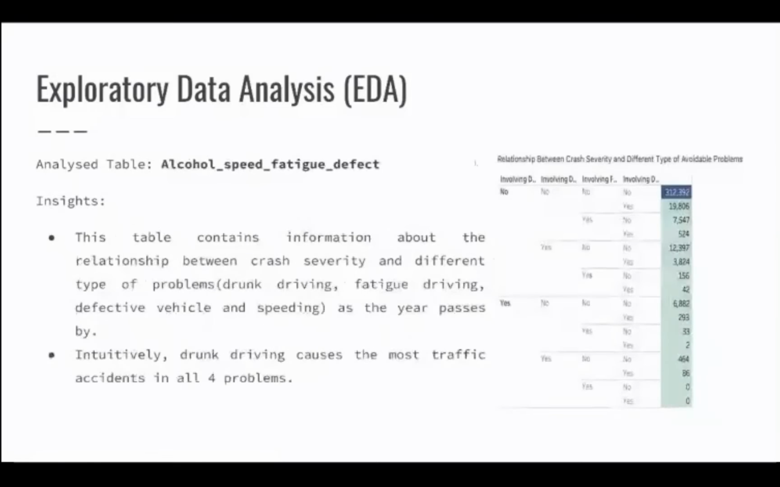Next page, please. The third table is about alcohol, speed, fatigue, and defects. This table contains information about the relationship between crash severity and different types of problems, such as drunk driving, fatigue driving, defective vehicles, and speeding as the years pass. Intuitively, drunk driving causes the most traffic accidents among all 4 problems.